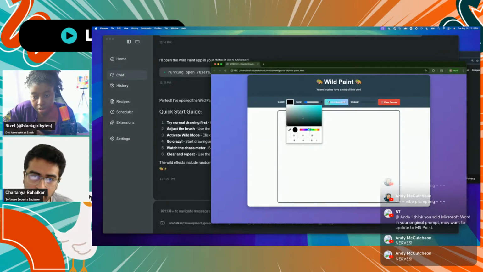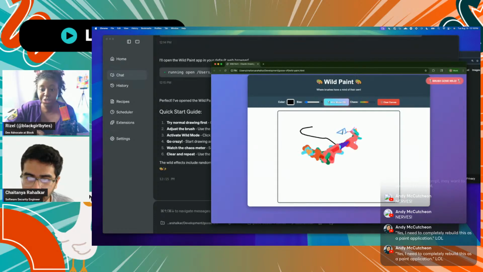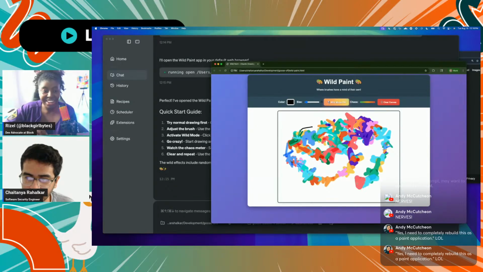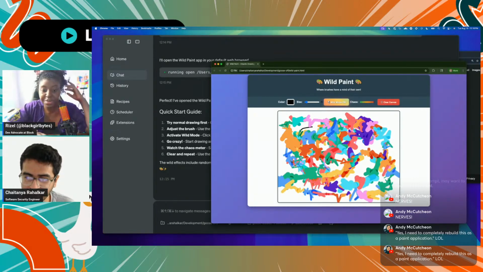I did not prompt it to add this specific feature. Let's see, it also created this button called Wild Mode. And it also created this chaos. Maybe this is not working right now, but oh shoot, it's doing it. It's basically just selecting random colors and going in random directions. That was good for a first build. I loved it. I'm excited at how chaotic it went.